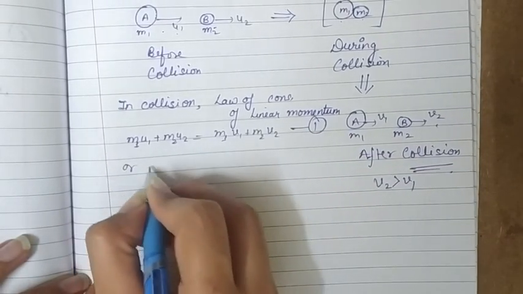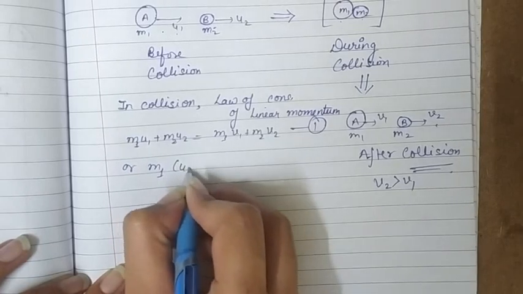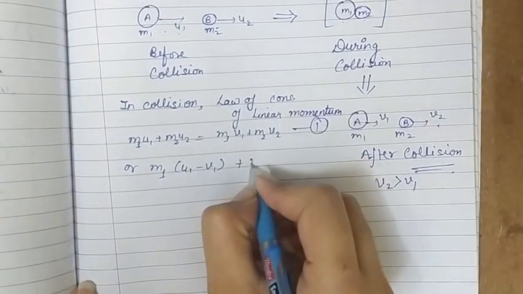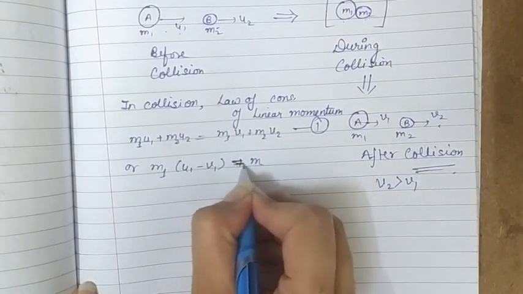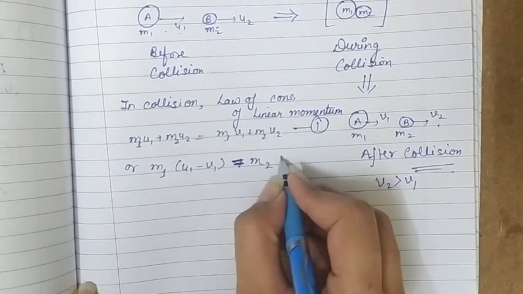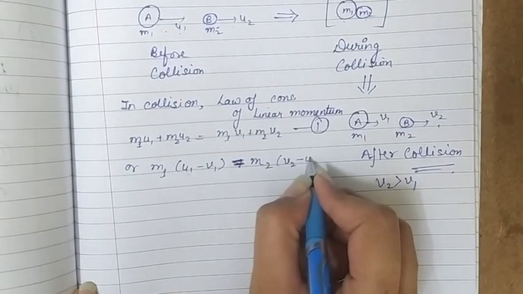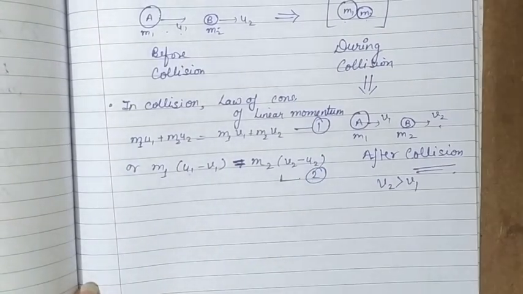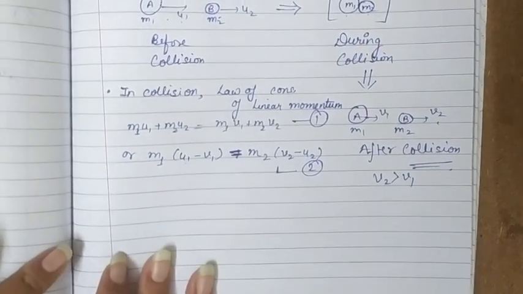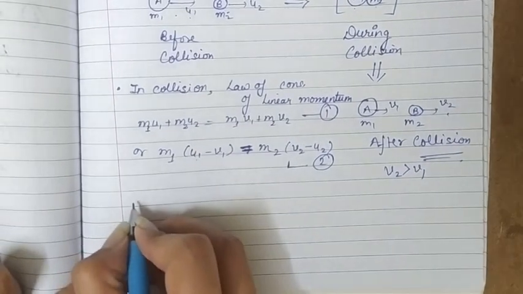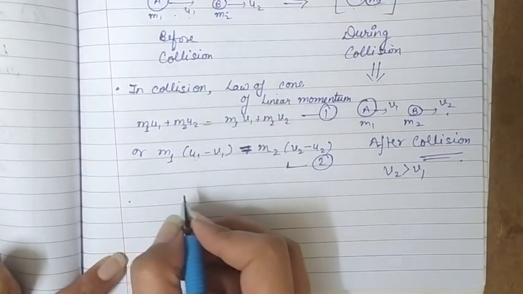Or we can write it as m1 (u1 minus v1) is equal to m2 (v2 minus u2). This is equation number 2. The law of conservation of linear momentum is valid in any type of collision, but in case of elastic collision, along with this, the law of conservation of kinetic energy is also valid.